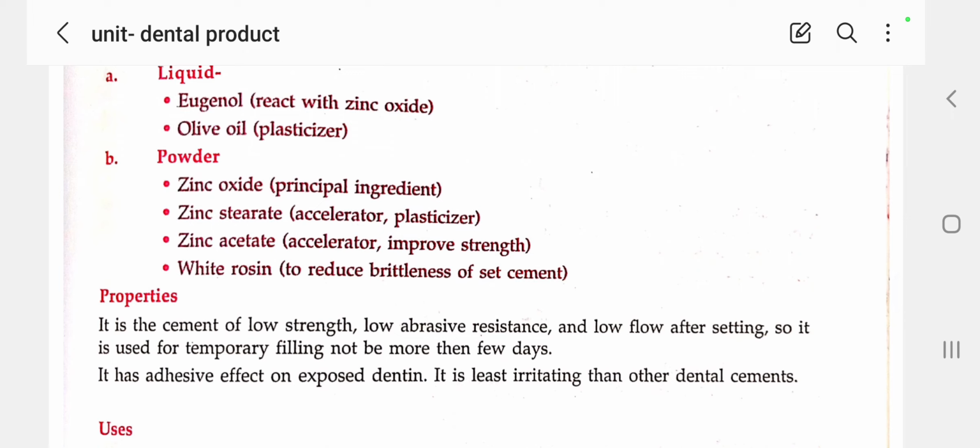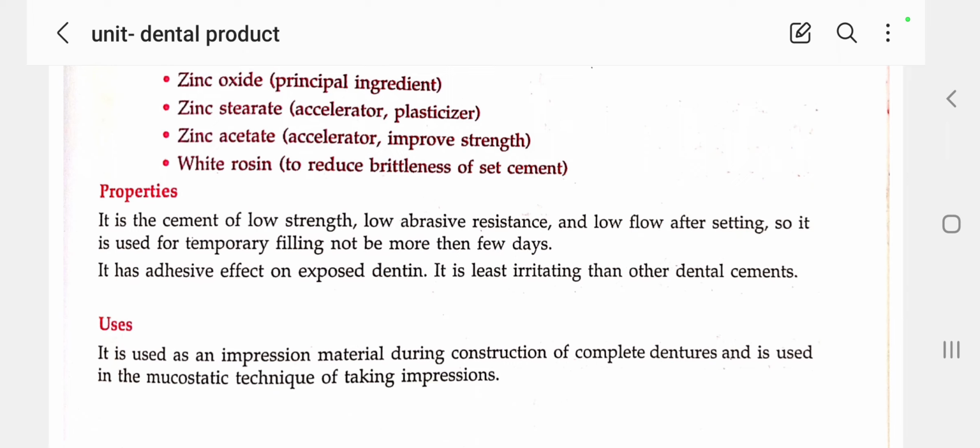For forming artificial teeth construction, zinc eugenol cement is used for artificial setting of teeth. Here we'll see about the properties. It is a cement of low strength, so low abrasive resistance and low flow after setting. So it is used for temporary filling, not more than a few days. It has an adhesive effect on exposed dentin. It is least irritating compared to other dental cements.